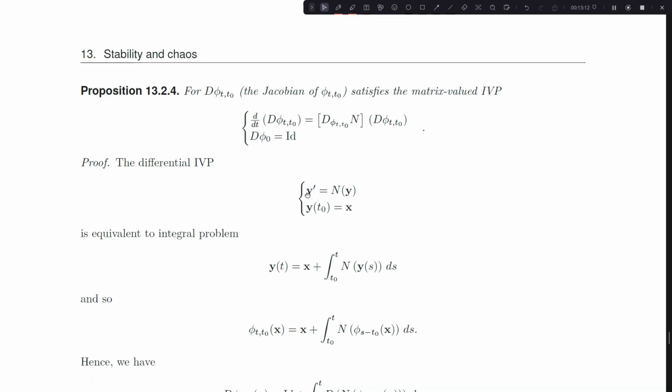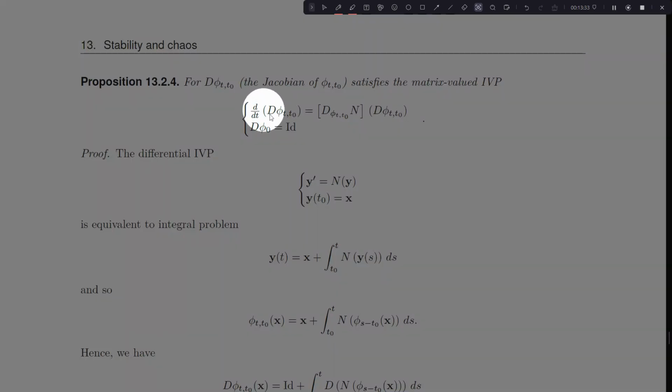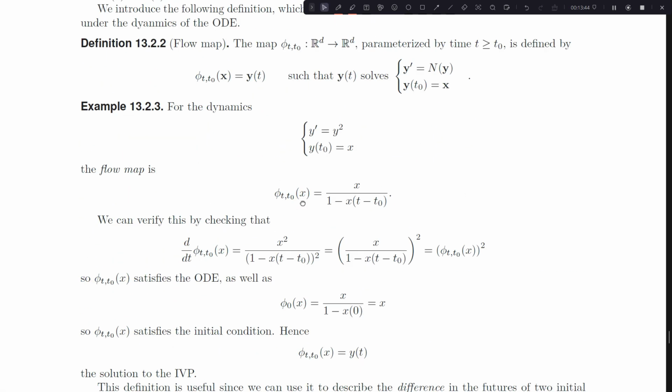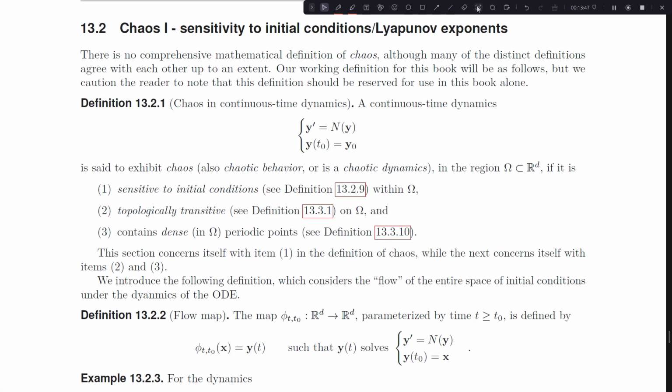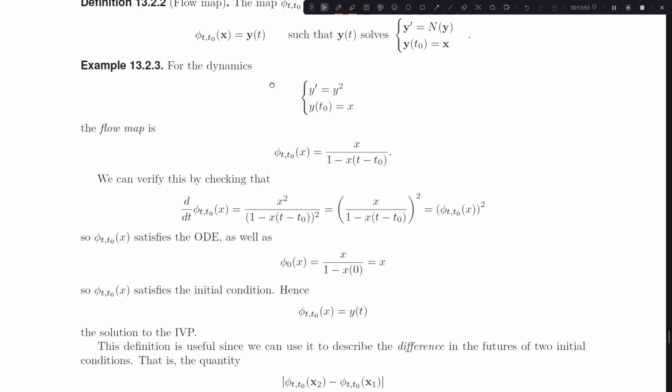So to quantify this, we need to understand the Jacobian. We really want to understand this Jacobian of the flow somehow, and we can understand it using this specific matrix-valued initial value problem. So here I have a matrix-valued initial value problem, and it says that the temporal change of this Jacobian, which is a matrix, is equal to actually the Jacobian of n, where n here is the n from my dynamics, scrolling all the way up here.